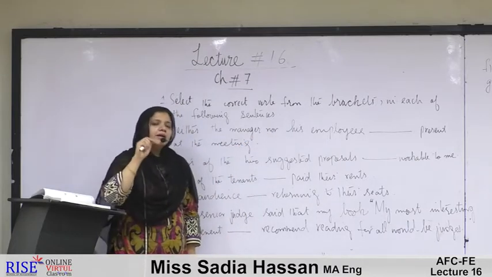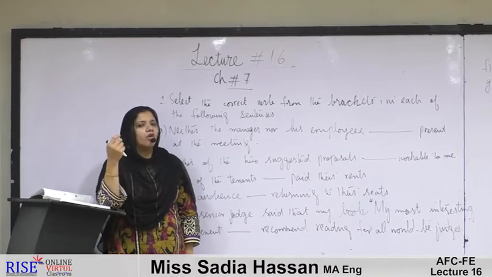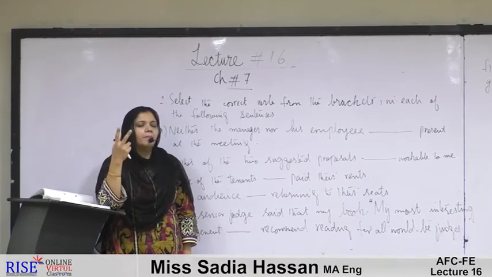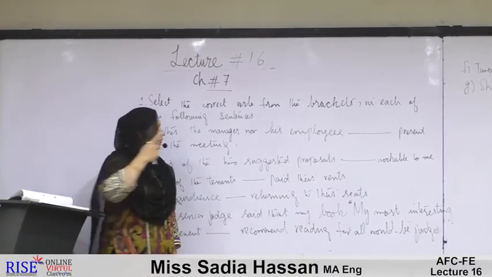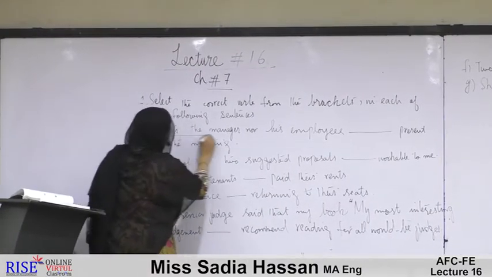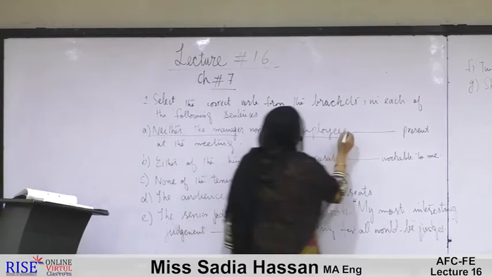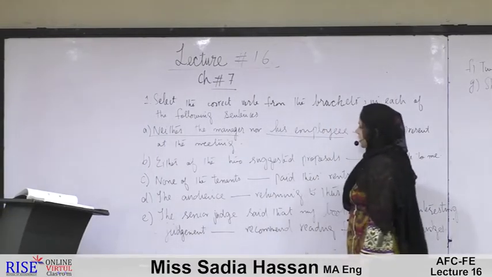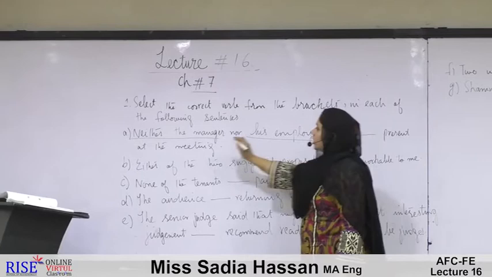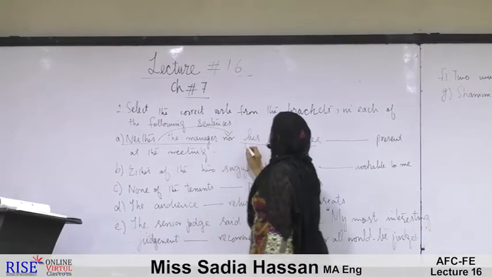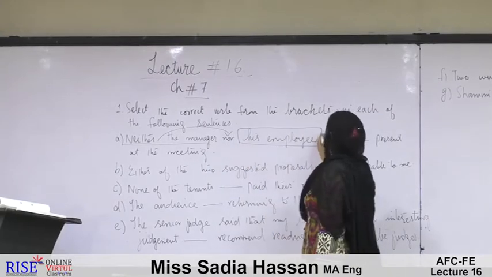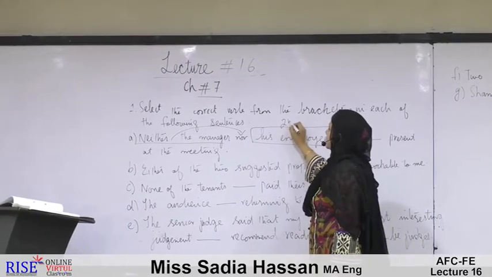In sentence number 1, neither the manager nor his employees. Yesterday we read that whenever neither and nor are used in pair, the verb is selected on the base of the second subject.